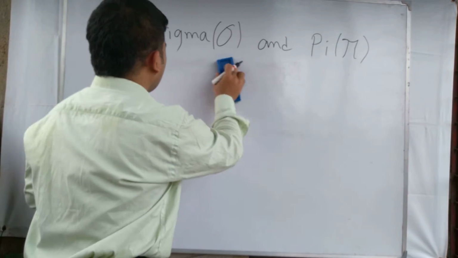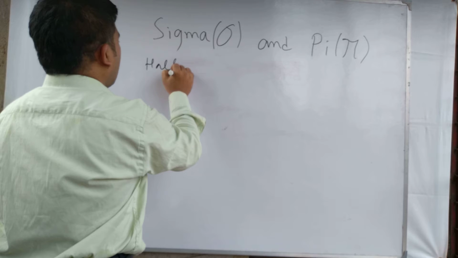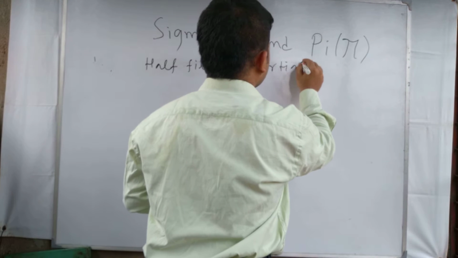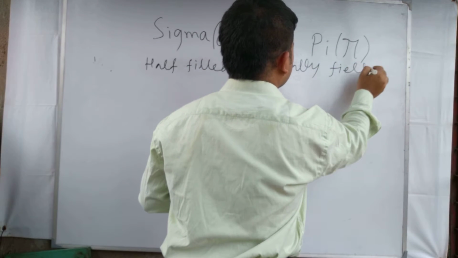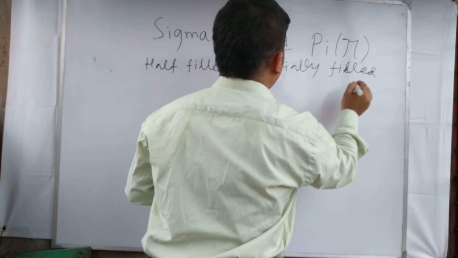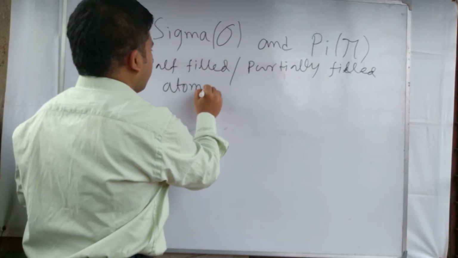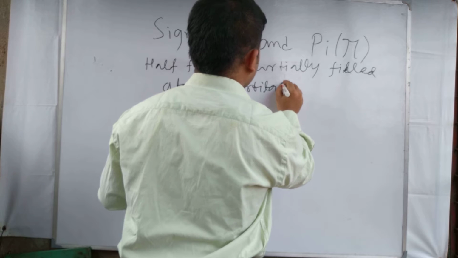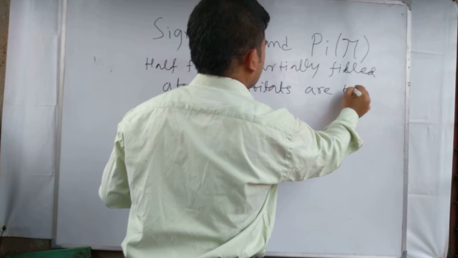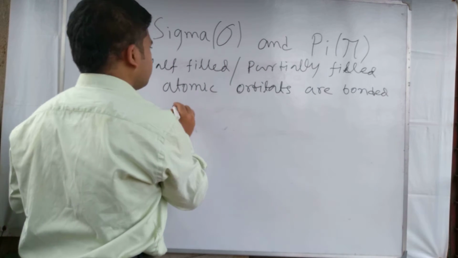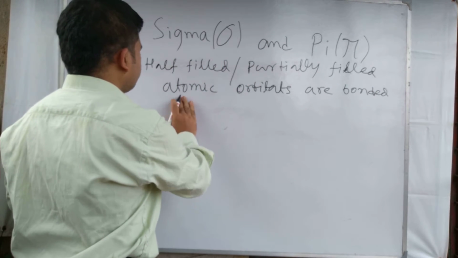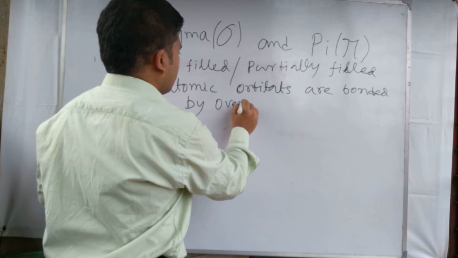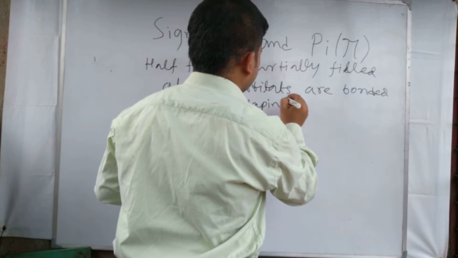Sigma and pi bonds are formed when half filled, or you can say partially filled, atomic orbitals are bonded by overlapping.